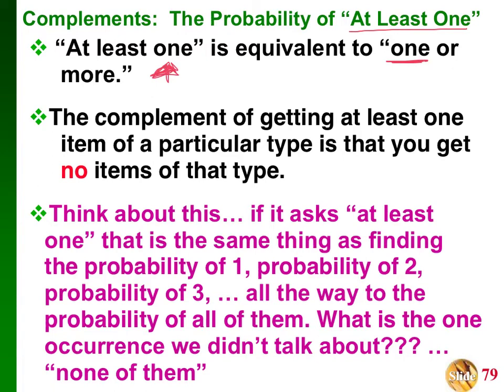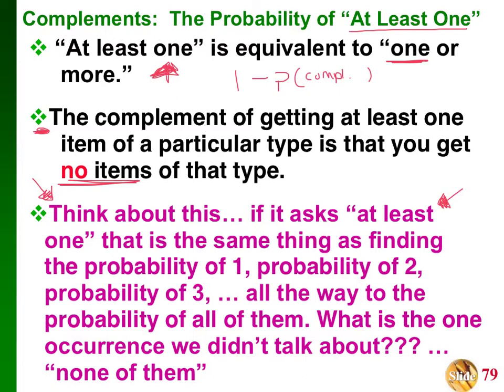So we don't find the probability of at least 1. We actually find its complement. And remember what we did by complement. We did 1 minus the probability of the complement. So that's what we're going to be finding, and that's sometimes what's tricky, is finding that complement. So here we go. The complement of getting at least 1 item is that you get no items of that type. So this is what I think down here. I do think of this from time to time because I have a difficult time with at least 1.